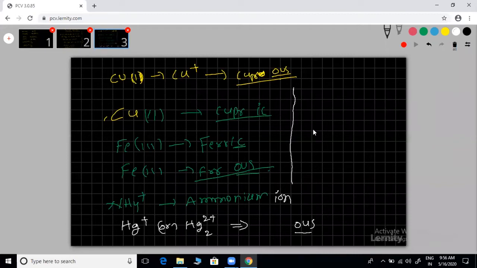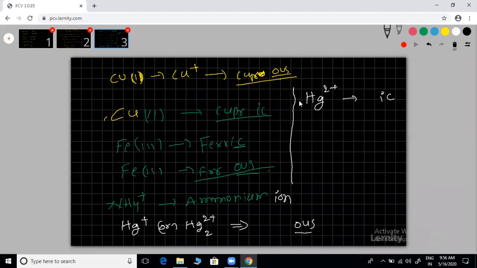If needed, one more class we'll take. Clear? Hg2+, mercuric, IC. This is the +2 oxidation state, and with IC, mercuric.